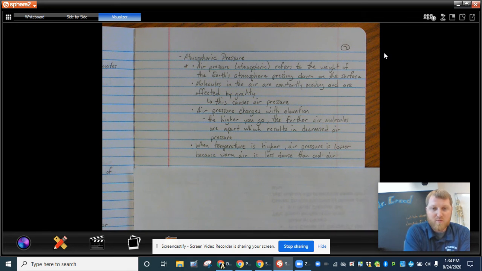All right, so that is pretty much everything that we need to know about atmospheric pressure, greenhouse gases, as well as the atmospheric gases. Now, tomorrow we're going to talk about the layers of the atmosphere and where these greenhouse gases sit, the ozone layer, and how atmospheric pressure is affected as you go higher in elevation through the different layers in the atmosphere. And then also we're going to talk about the composition of gases in each layer.